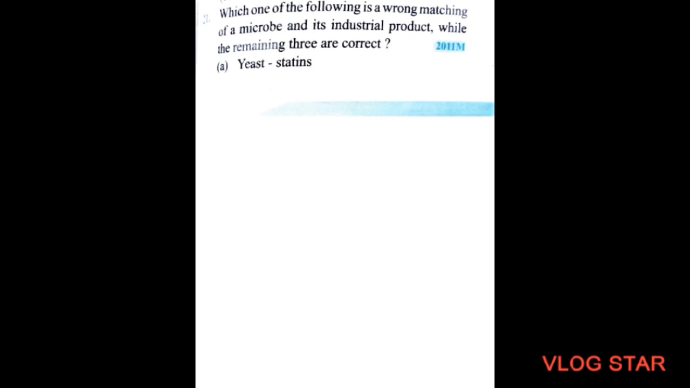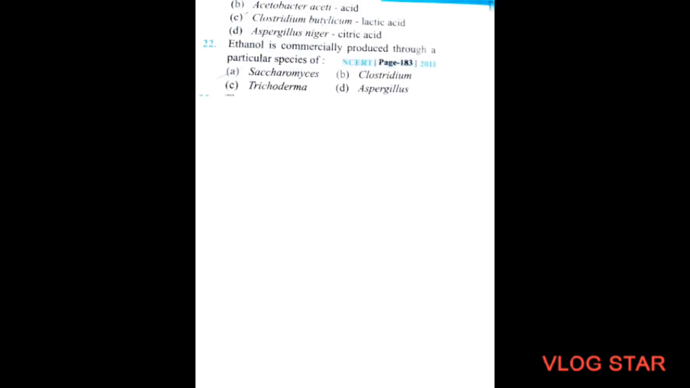Next question. Which of the following is a wrong matching of a microbe and its industrial product, while the remaining three are correct? Option A is yeast, and the rest is on the next page. Option B is Acetobacter aceti, that is acetic acid. Option C, Clostridium butylicum, lactic acid. Option D, Aspergillus niger, citric acid. So the correct option will be Clostridium butylicum. Option C is the correct option.